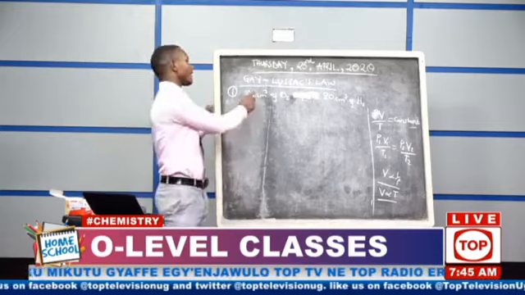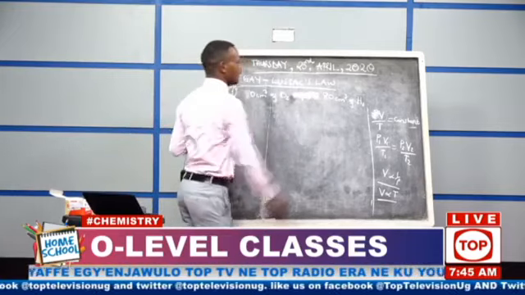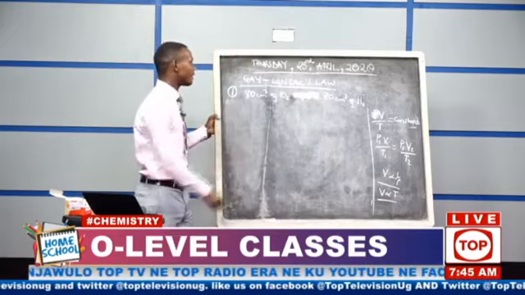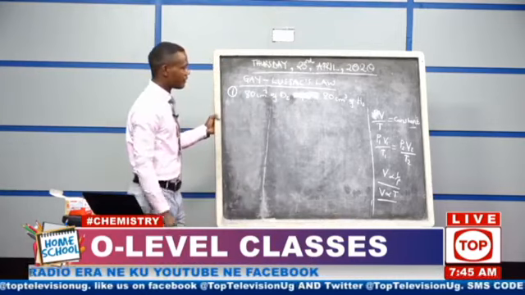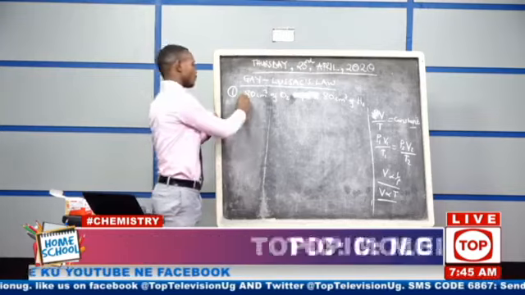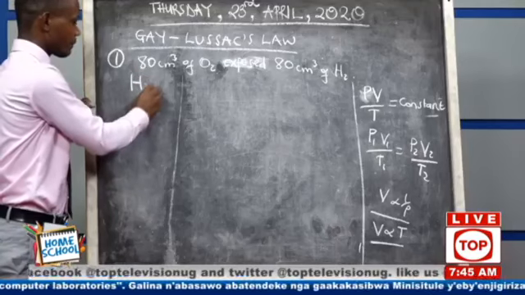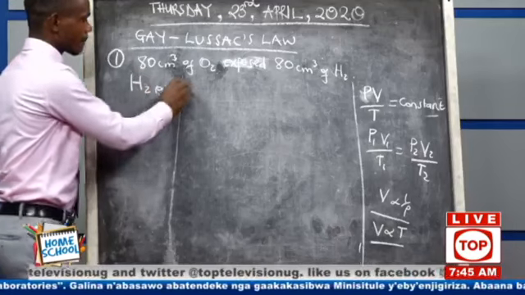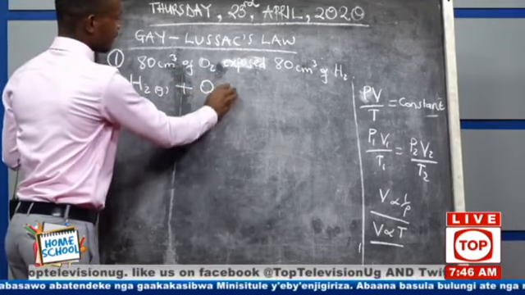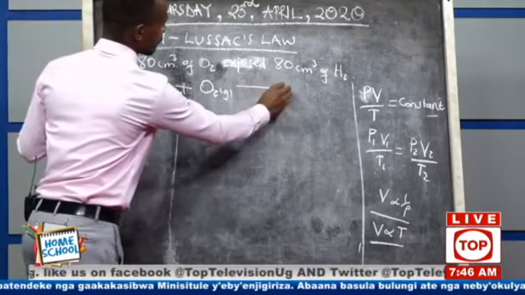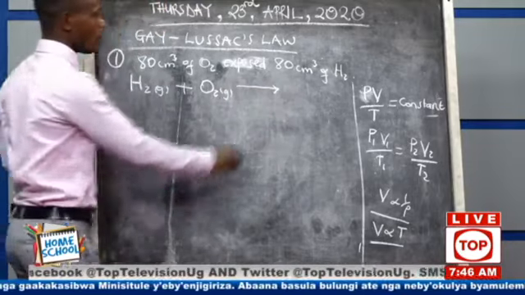They are saying that they are exposed to 80. But is it true that the whole of this volume will be able to react with that? That's what we are going to calculate for. What we do first is we write the equation. Hydrogen gas reacts with oxygen gas to produce water.